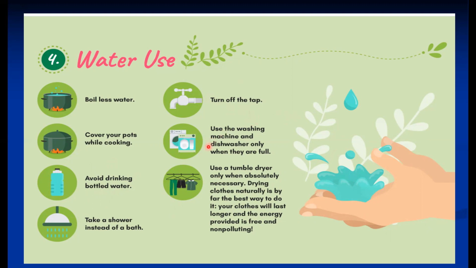Use the washing machine and dishwasher only when they are full. Don't use them frequently and partially. Use the tumbler dryer only when absolutely necessary. Drying clothes naturally is by far the best way to do it. Your clothes will last longer, and the energy provided is free and non-polluting as well. So these are some practices which can save energy as well as water.